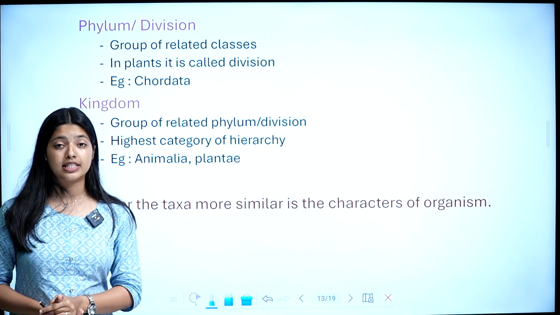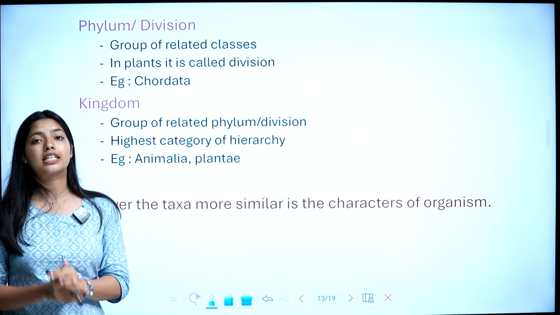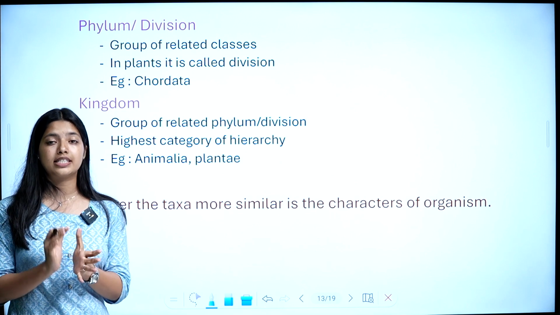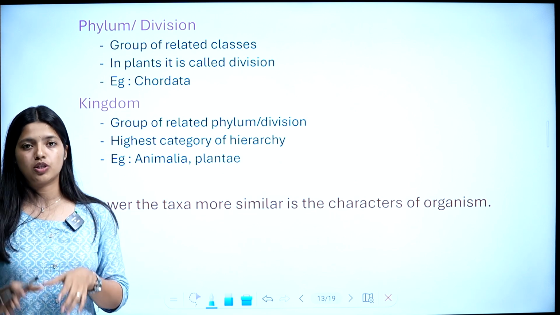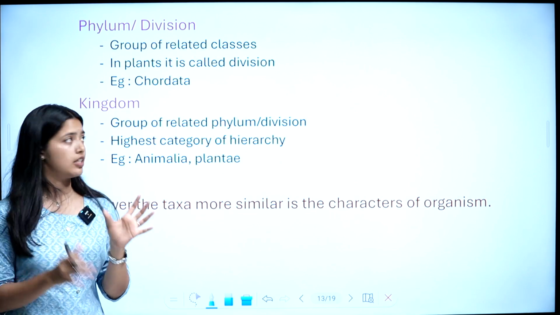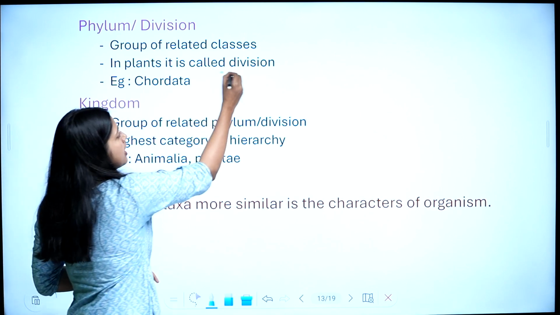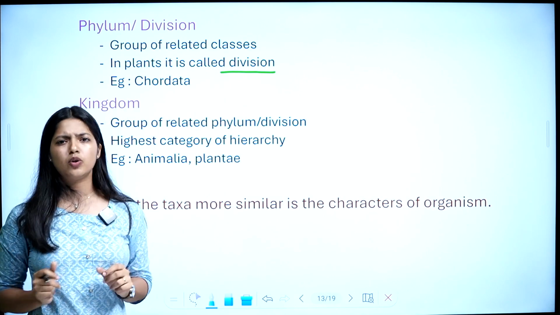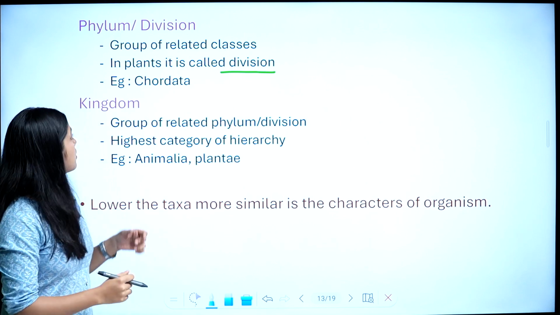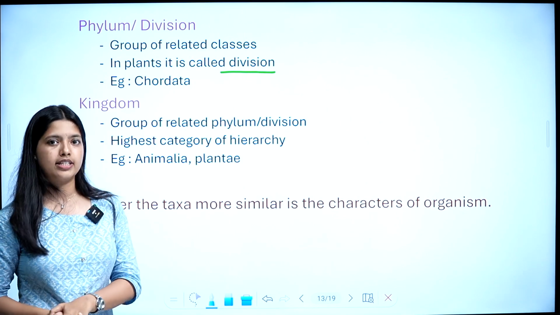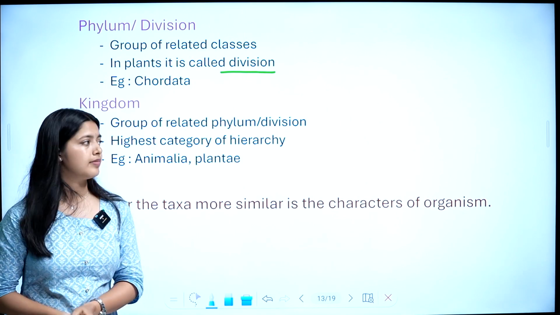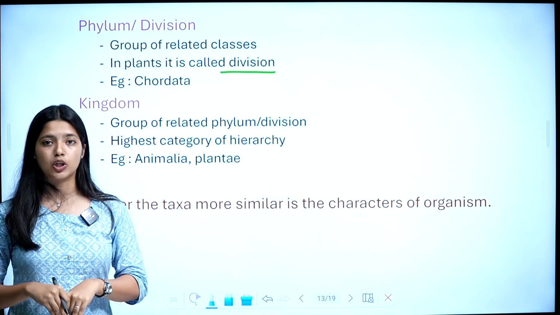Phylum or division is the group of closely related classes. A group of closely related classes forms a phylum or division. There are two terms, phylum and division. In the case of plants, we don't use the term phylum, we use division. Example, Chordata is an example of a phylum, in which we humans are included.